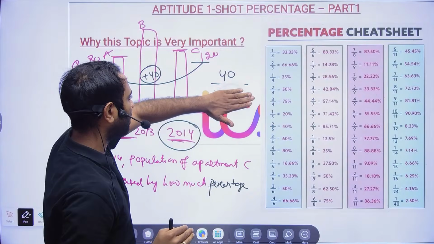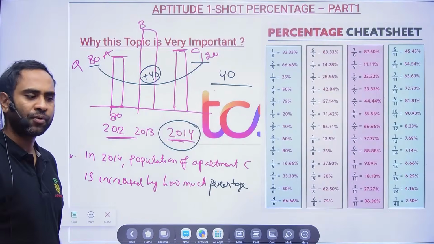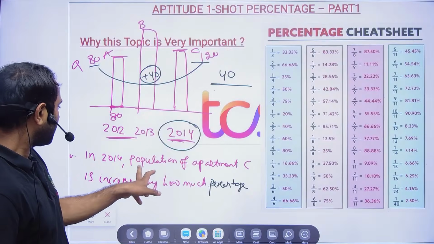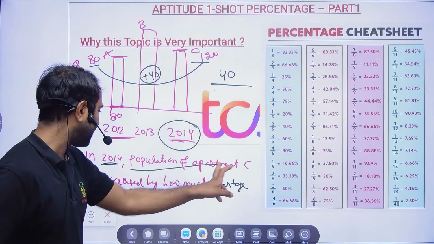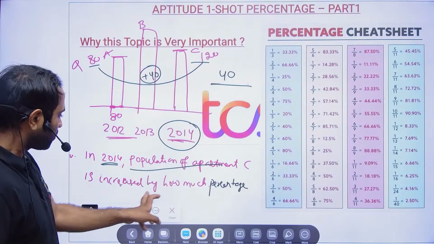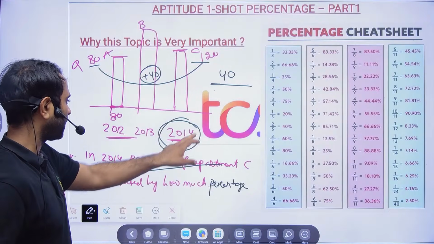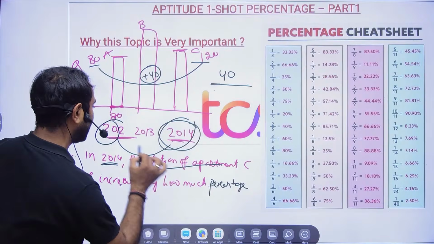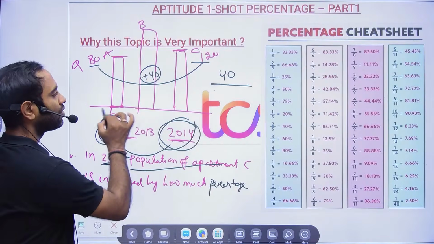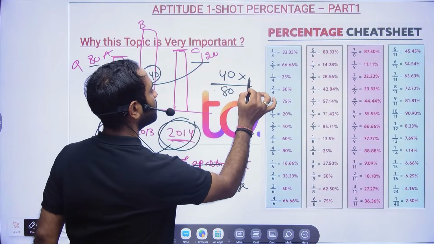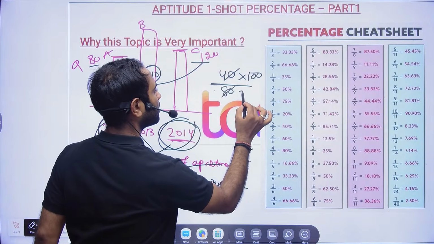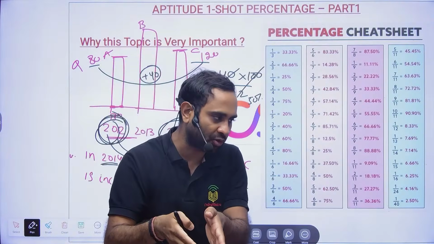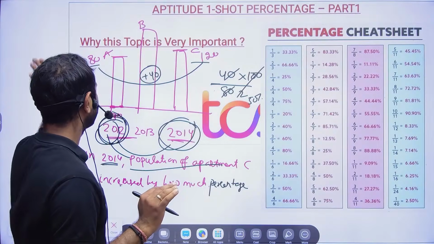See, it's very simple. Even in my previous video, I have told you, whomever you are comparing. The population of 2014 is getting compared with 2012. By how much percentage did it increase? From where did it increase? 2012. So 40 by 80 into 100, that is nothing but 50%. So always, whomever you are comparing, put that down, and then your problem will be simple.